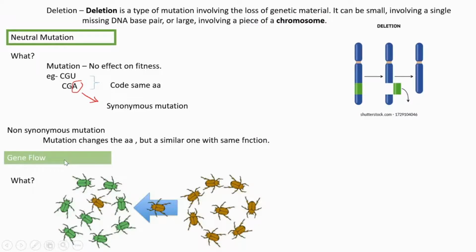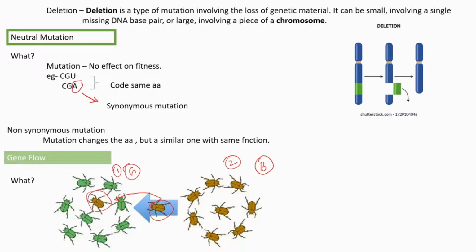Next is gene flow, another force that controls evolution. What is gene flow? Look, this is one population, and this is the second population. This one is of green individuals, and this one is of brown. Somehow a different organism, a brown one, is immigrating, entering this green population.